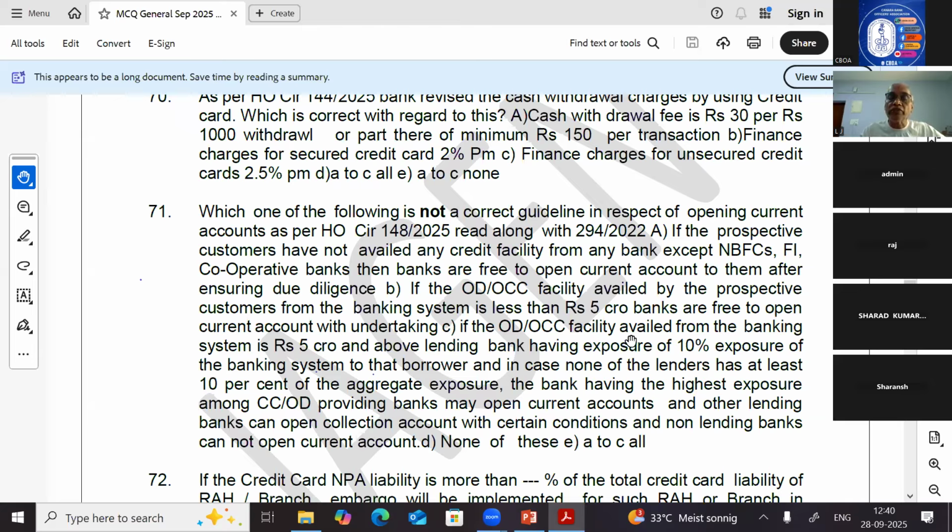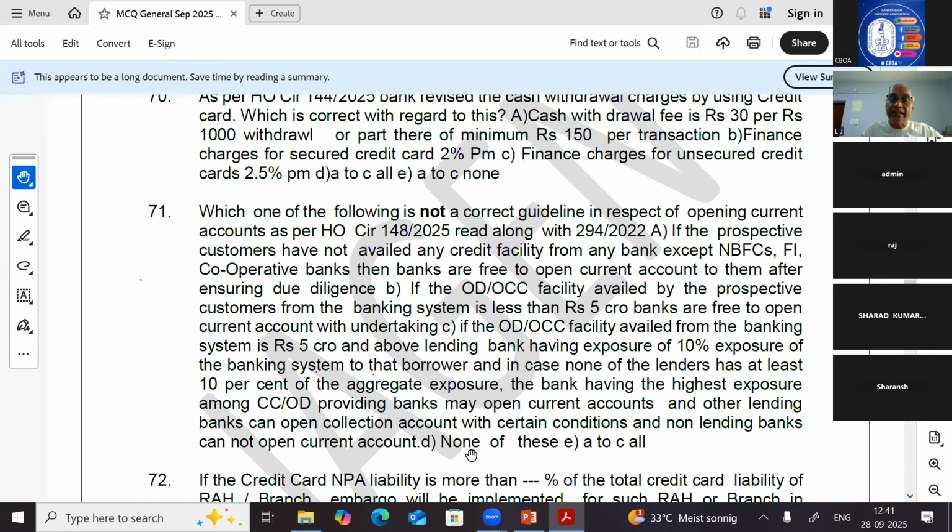If the OD/CC facility availed from the banking system is 5 crores and above, a lending bank having exposure of 10% of the exposure of the banking system to that borrower, and in case none of the lenders have at least 10% of the aggregate exposure, the bank having the highest exposure among the CC/OD providing banks may open current accounts, and other lending banks can open collection accounts with certain conditions, and non-lending banks cannot open the current account.